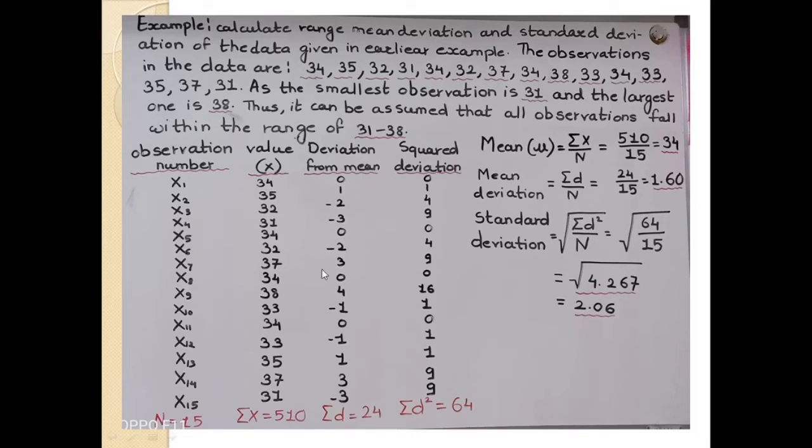Here the summation of deviation is equal to 24.